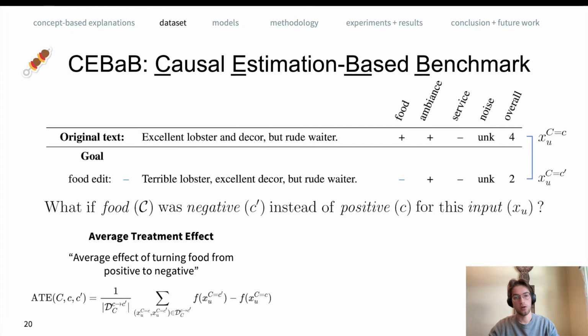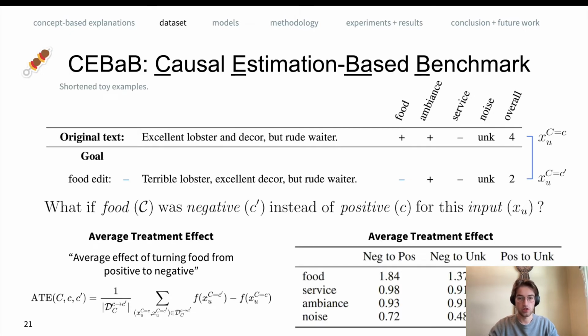If we do this for all concepts in all intervention directions, we get a table with very intuitive results. For example, for the food concept, turning it from negative to positive in general over our entire dataset increases the overall star label by 1.8 stars. All of these results are very intuitive, and this serves as a first sanity check. There is some real-world effect that is captured by this dataset.